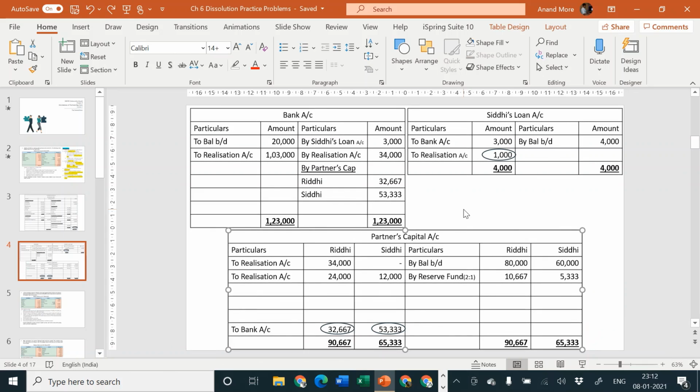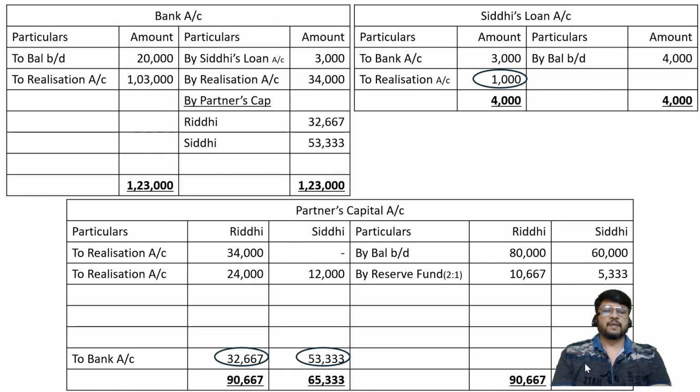Let me just present the screen to you in a larger manner so it will be easy for you to understand. Okay, first problem is tallying. Now this problem might have taken a little bit extra time, maybe 40-45 minutes, but don't worry, from next problem onwards our speed will increase. Since I was required to discuss a lot of different points in the first problem, that's why it is taking a little bit extra time. From next problem onwards we will be trying to complete it within 30 minutes with my discussion, so in exam you can complete it in 20 minutes.